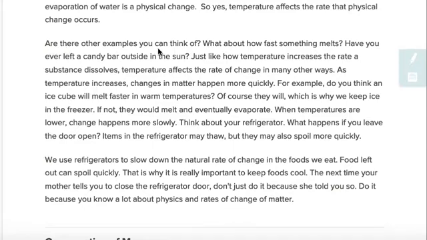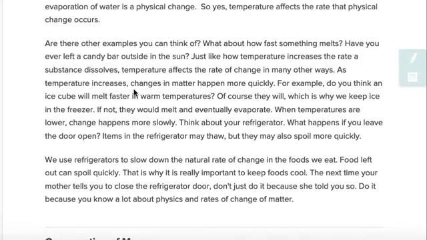Are there other examples you can think of? What about how fast something melts? Have you ever left a candy outside in the sun? Just like how temperature increases the rate a substance dissolves, temperature affects the rate of change in many other ways. As temperature increases, changes in matter happen more quickly.